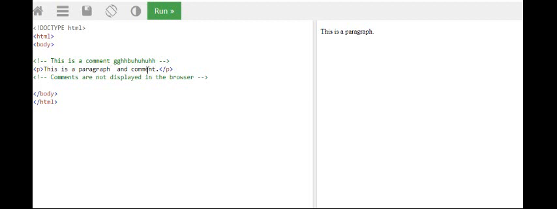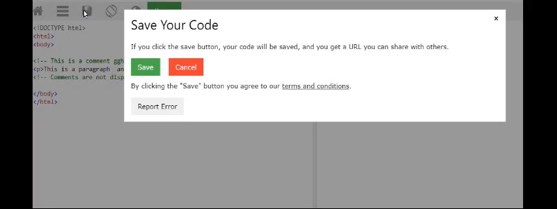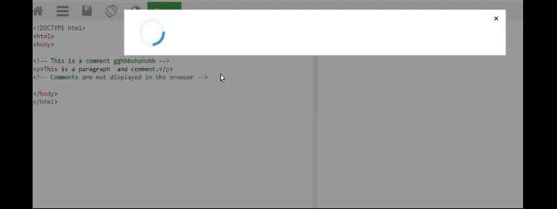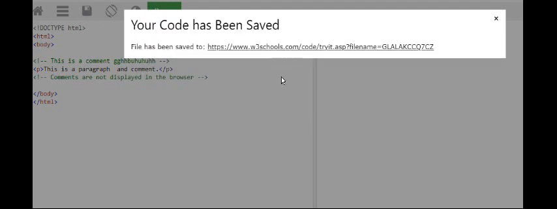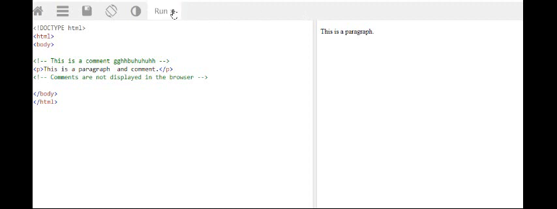Paragraph and comment I am writing here. I am going to save here. Next I am running here. See, the comment is changed. Okay, all of you, and that is the use of the comment.